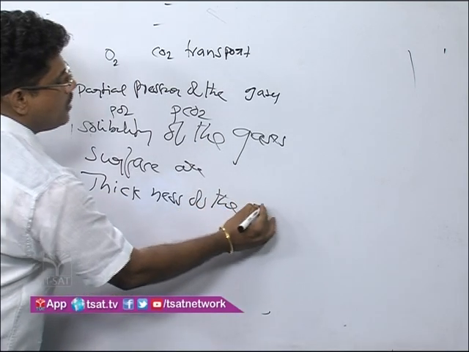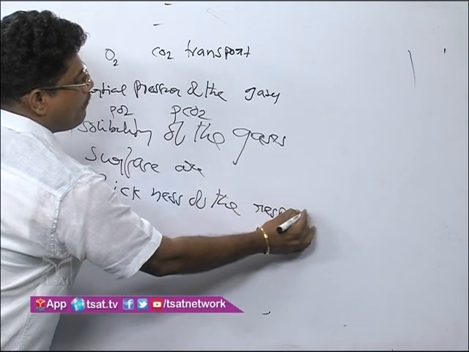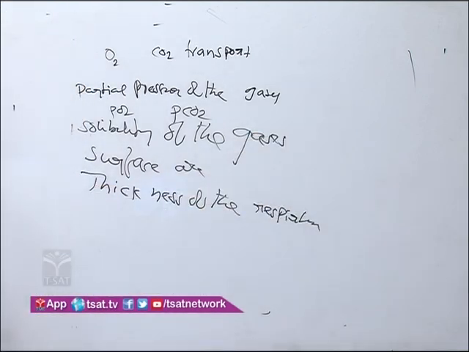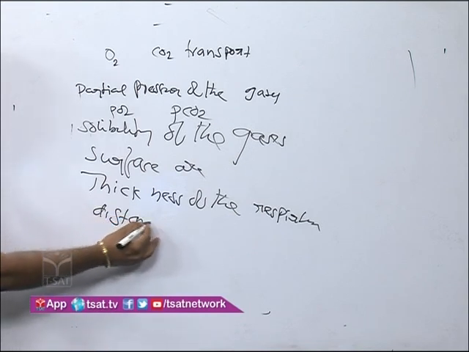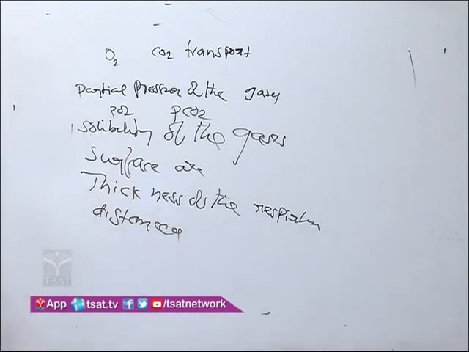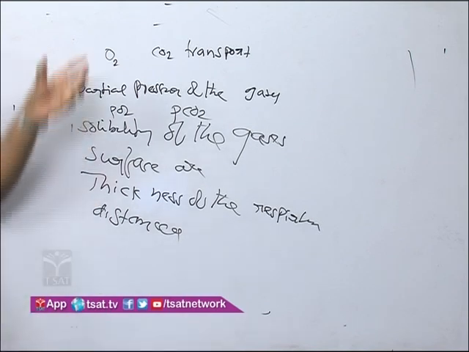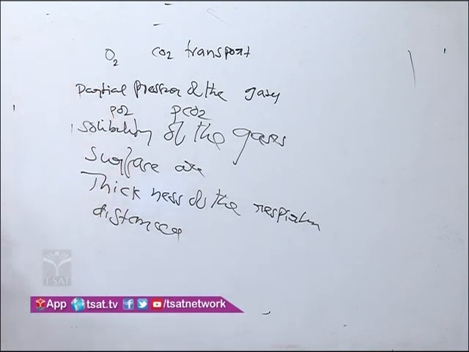Fifth one is distance. Based on these five factors, gases are exchanged.